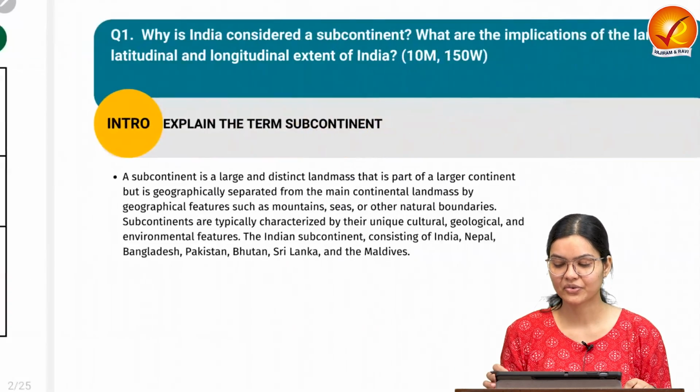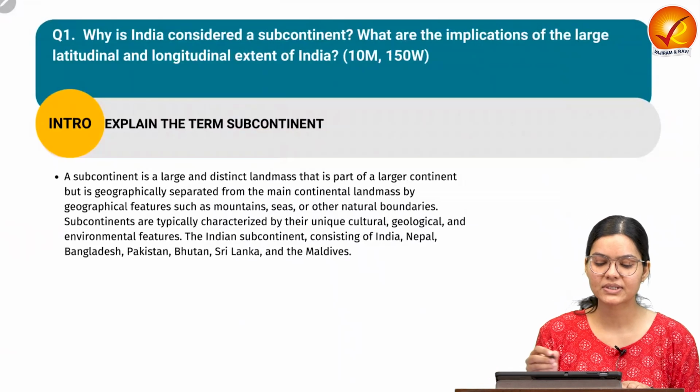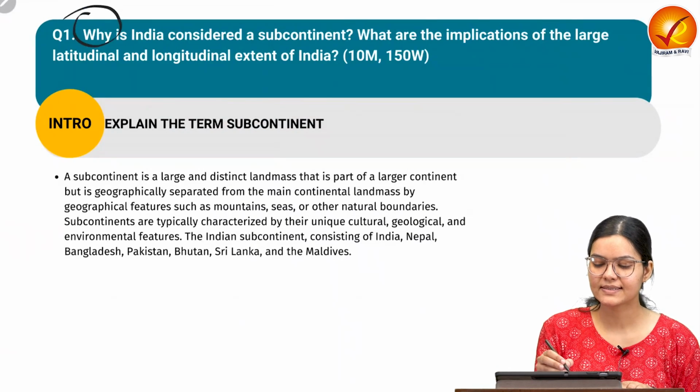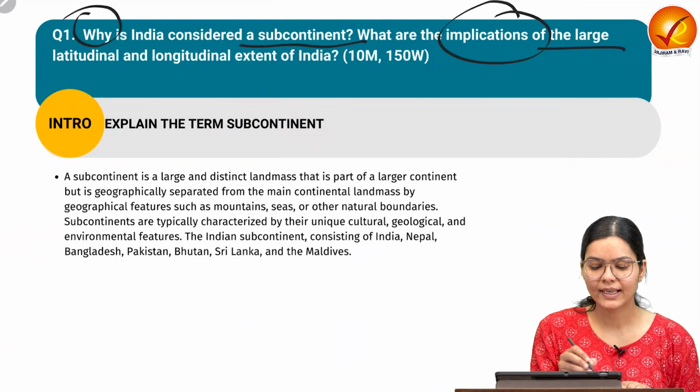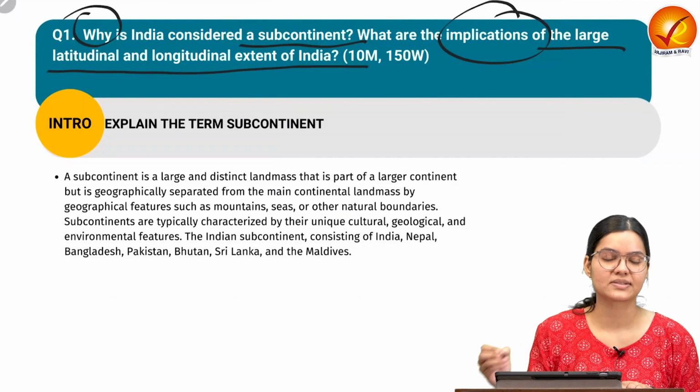Let's start with the first question. So the first question is saying why India is considered as a subcontinent and what are the implications of the large latitudinal and longitudinal extent of India.